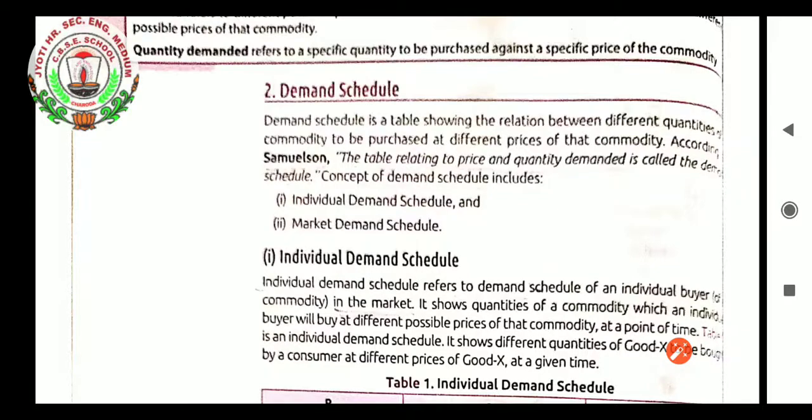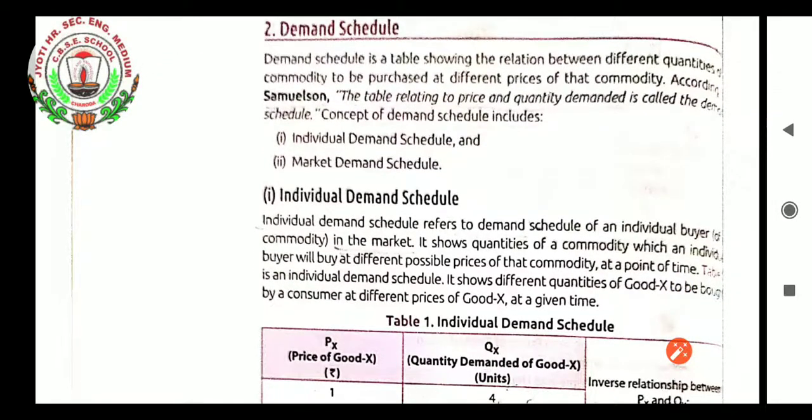The very first situation is individual demand schedule. Individual demand schedule refers to the demand schedule of an individual buyer of a commodity in the market. It shows quantities of a commodity which an individual buyer will buy at different possible prices of that commodity at a point of time. Table 1 is an individual demand schedule.